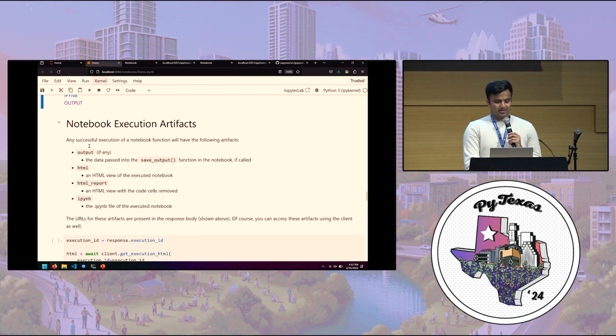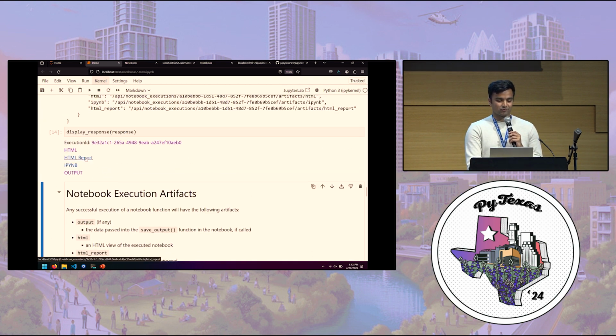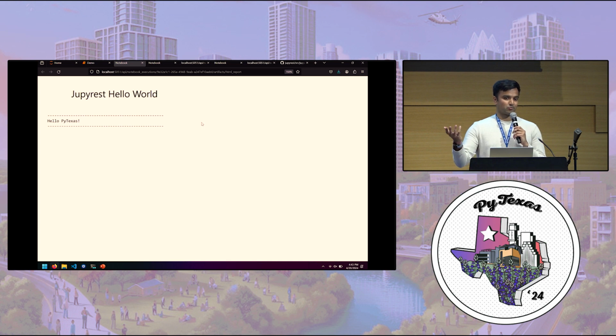So these are some of the artifacts I just mentioned. The other two here. So this is the HTML report, which is the same thing as the HTML, but it has all the code cells removed. So this is kind of like a report if someone doesn't need to look at the code.